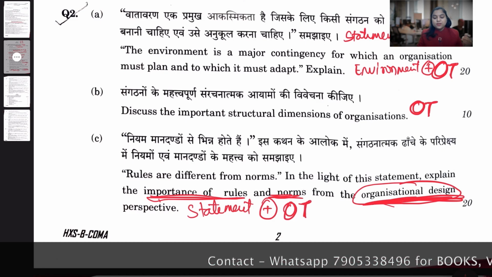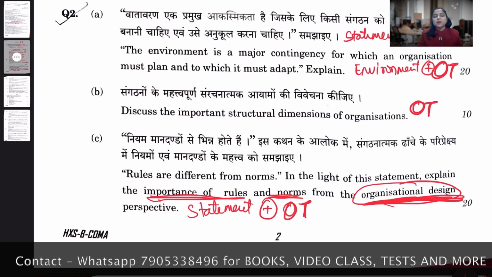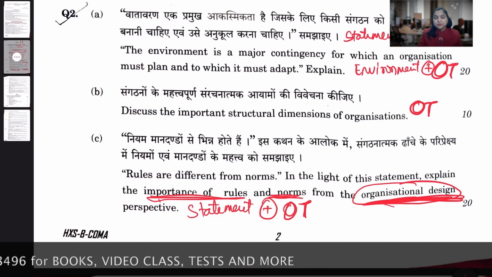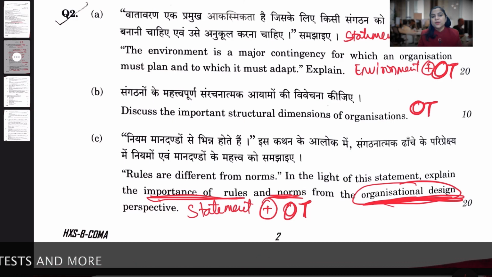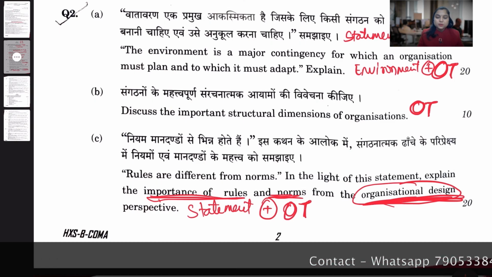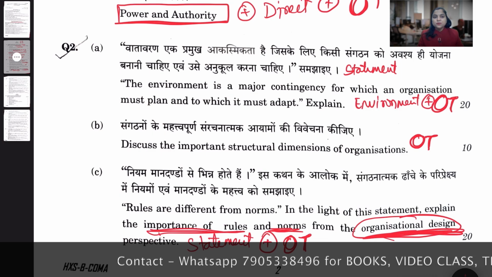Team already prepared an analysis how many questions came from OT, OB, HRM or IR. So it's my suggestion to go and refer that also. Okay, so it is a statement type question. Question number 2C. So give me a moment to conclude in the other language.